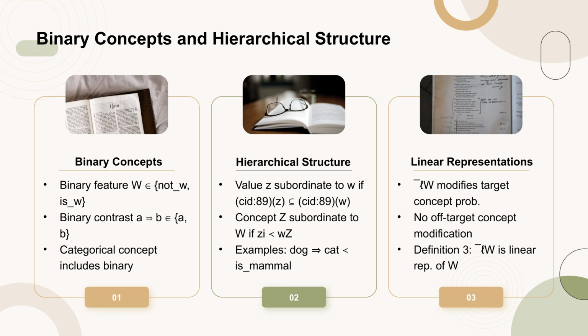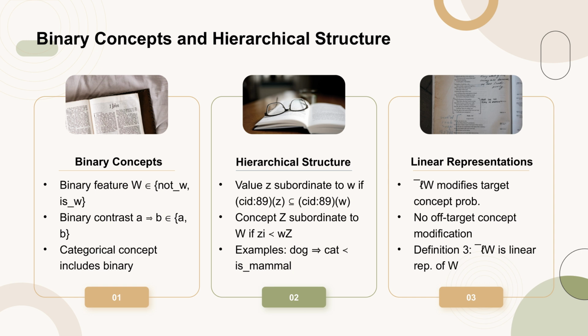The chapter introduces binary concepts, which include binary features and binary contrasts. A binary feature indicates whether an output has a specific attribute, while a binary contrast contrasts two attribute values. Categorical concepts encompass binary concepts as a special case. The chapter then discusses hierarchical structure, where a value or concept can be subordinate to another based on attribute inclusion. For instance, dog-cat is subordinate to is_mammal.